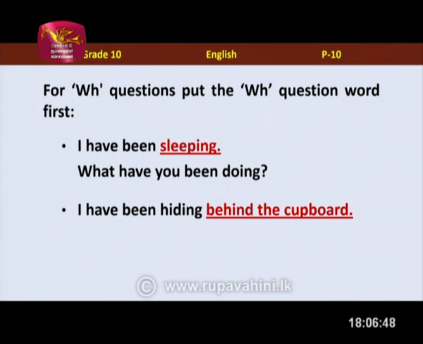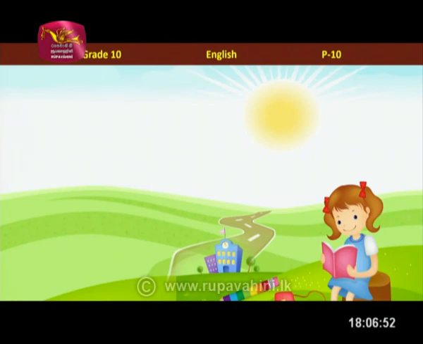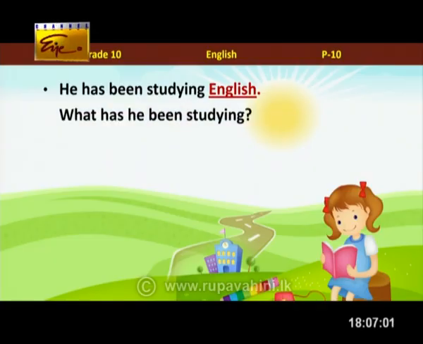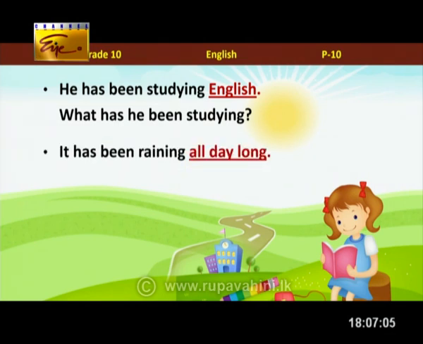And "I have been hiding behind the cupboard." It has to be the place. "Where have you been hiding?" Correct. Well, you see me here clearly, not hiding here. "He has been studying English." How about the question here? "What has he been studying?" "It has been raining all day long." "How long has it been raining?"